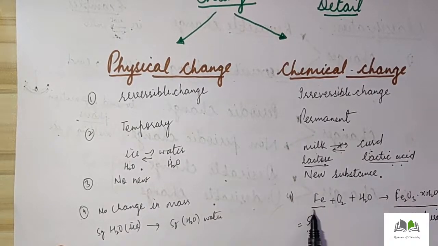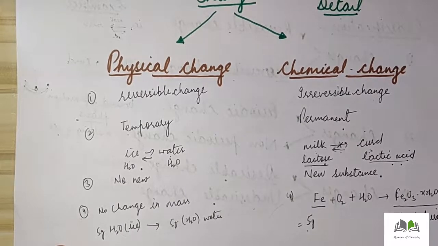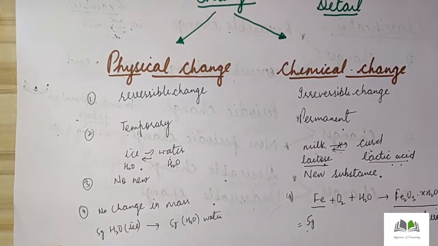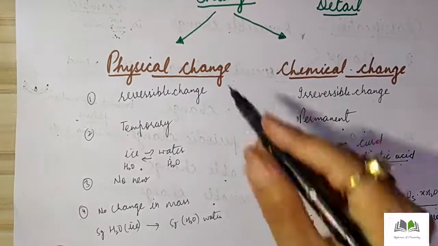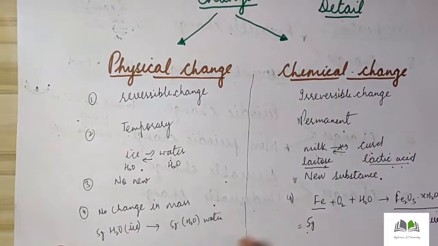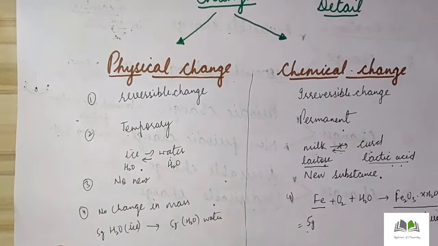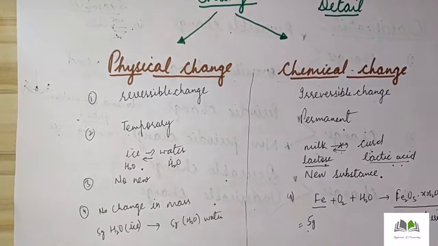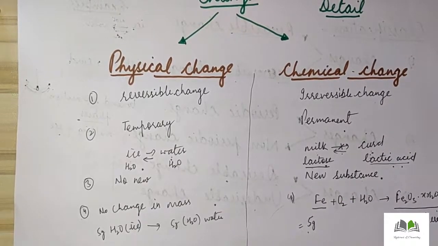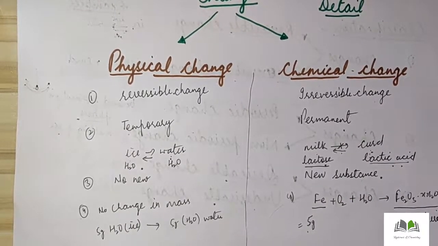But in case of chemical change, before and after the reaction, the mass of the substance will change. Either it will increase or it will decrease. So these are the differences which you have to keep in mind. It is important. And then in the end, the example I have already discussed: melting of ice is an example of physical change. Here you can write rusting of iron is an example of chemical change. Hope it is clear to you.